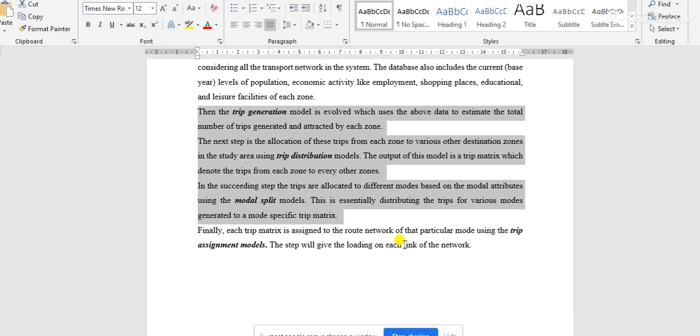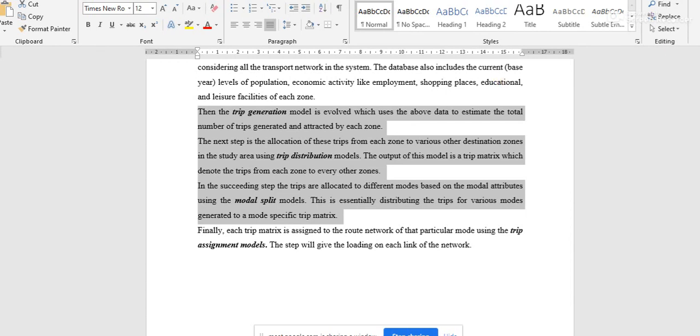That means how much load, how many vehicles are running through that node or link. According to that, we have to design that part. Maybe that is a road, maybe some other mode, maybe a railway point, maybe railway nodes. That part will be designed according to the loads assigned on that link, and those loads will be determined by the network system that is generated from this modeling.